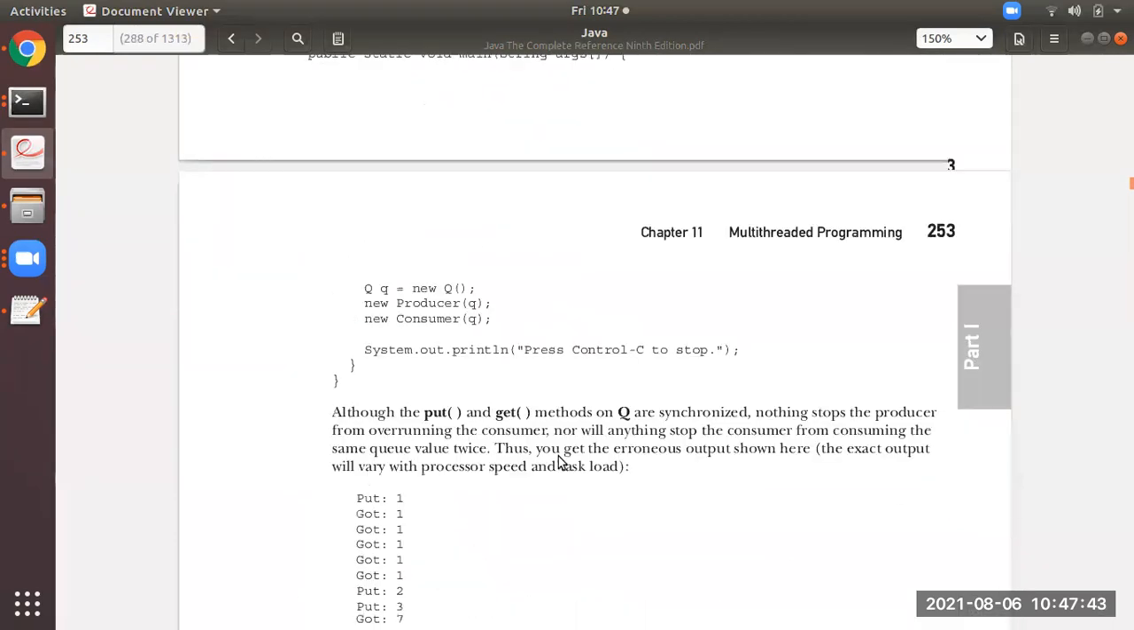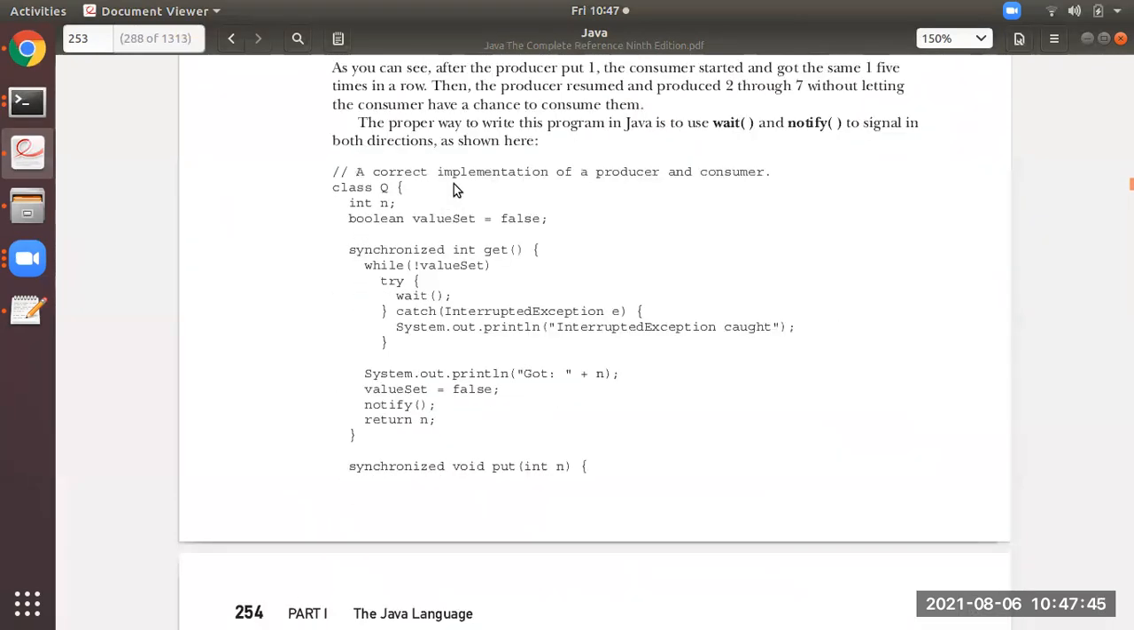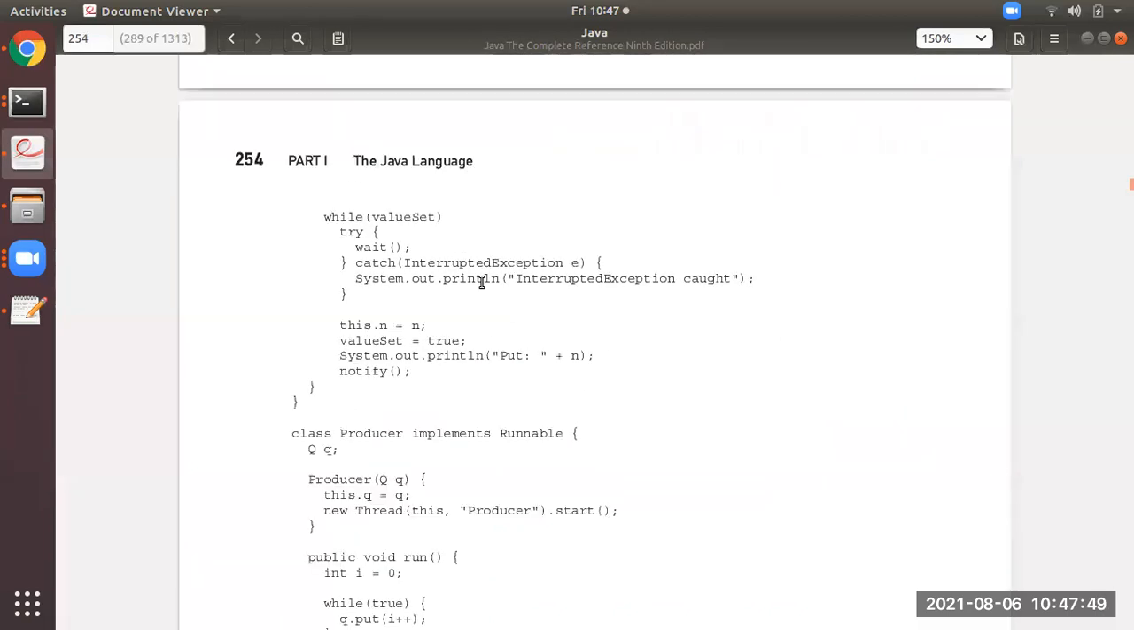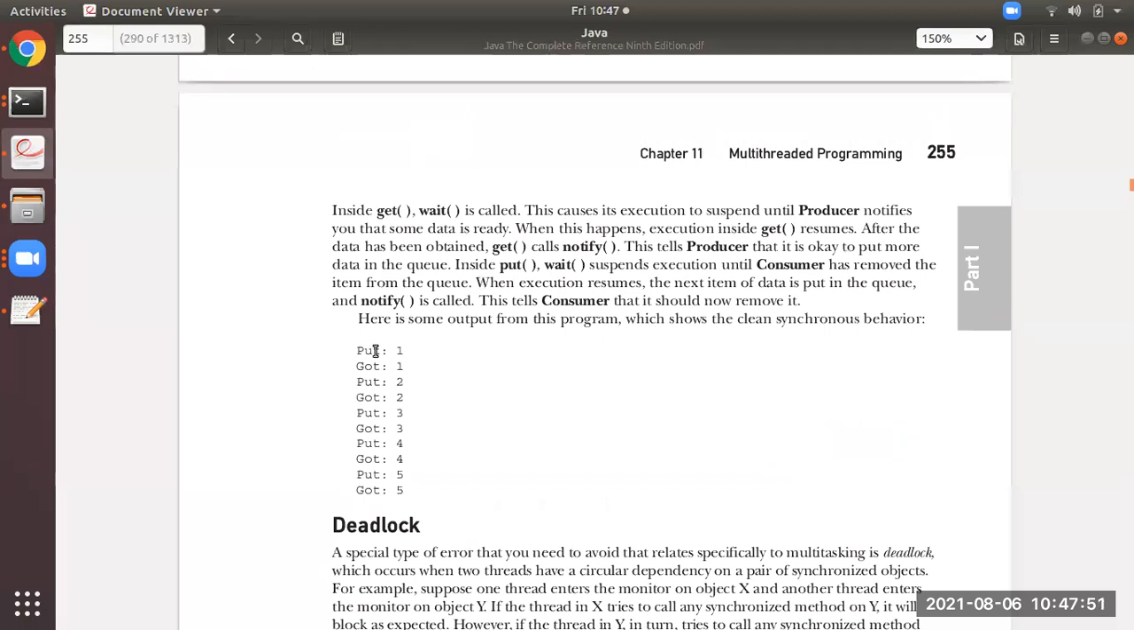But you see, with the next program in the textbook itself, a correct implementation of producer and consumer, you can see the output properly. After the producer has produced, the consumer is consuming it. Similarly, the next thing the producer has produced, the consumer has consumed it. Similarly, put 3, then got 3, then put 4, then got 4, like that.